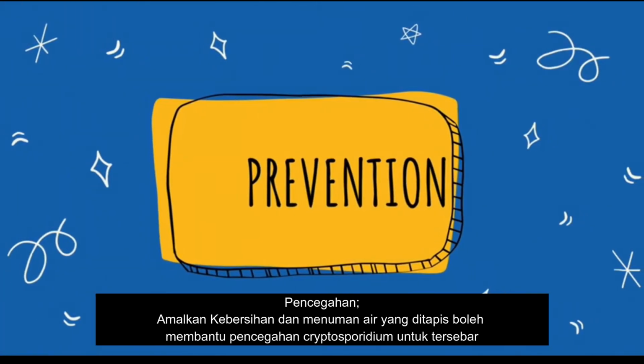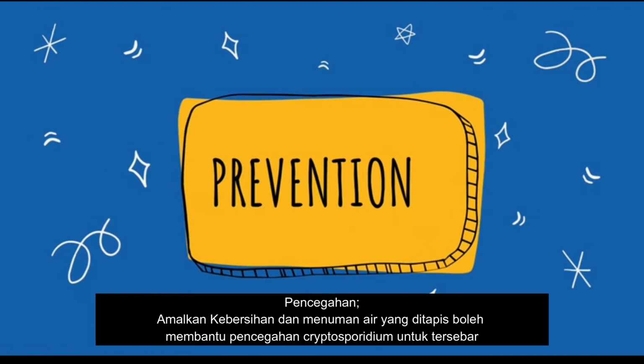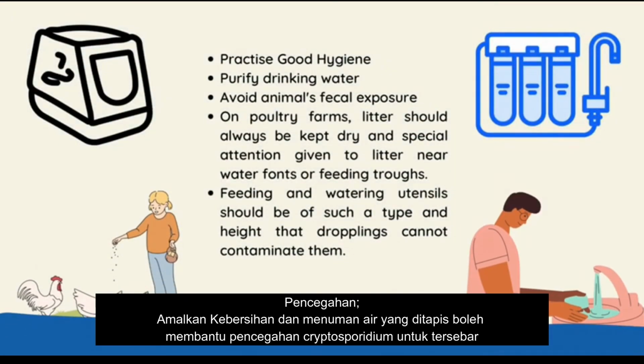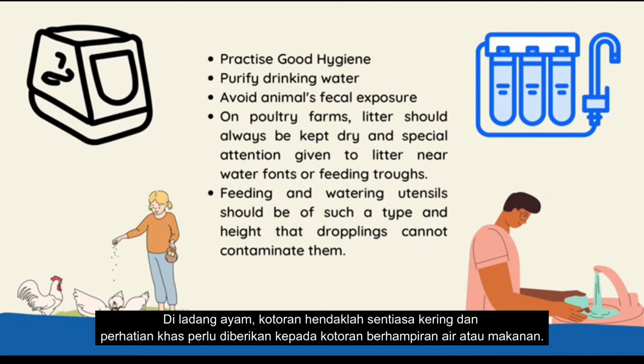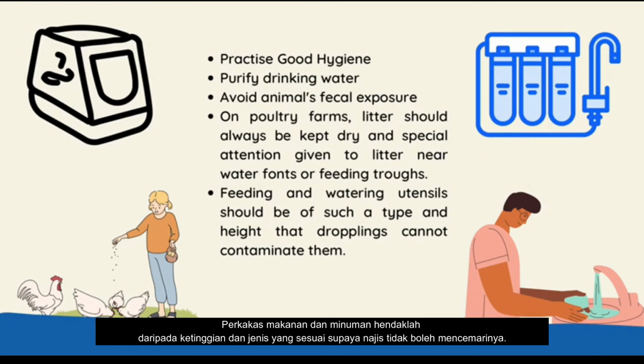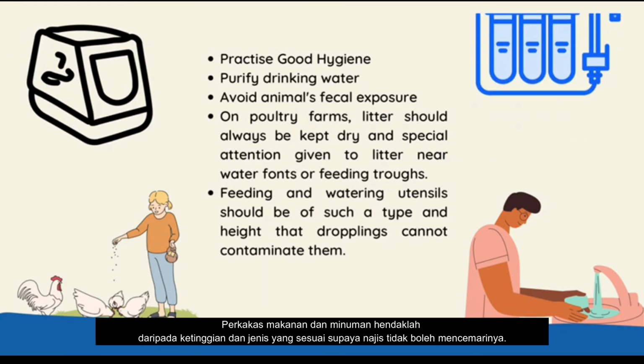Prevention: practice good hygiene and purify drinking water to help prevent the spreading of Cryptosporidium. Avoiding animals' fecal exposure is also a way to prevent Cryptosporidium infection. On poultry farms, litter should always be kept dry, and special attention needs to be given to litter near water fronts or feeding troughs. Feeding and watering utensils should be of such a type and height that droppings cannot contaminate them.